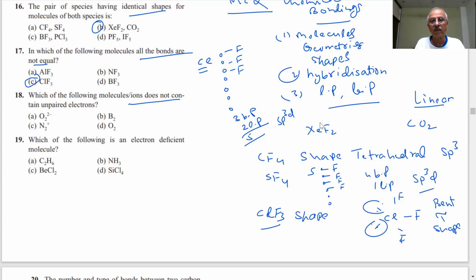Which of the following? MO theory, molecular orbital theory. Use it, apply it for every molecule and see what happens. We should be able to write it. Important revision. Questions are always asked on that.